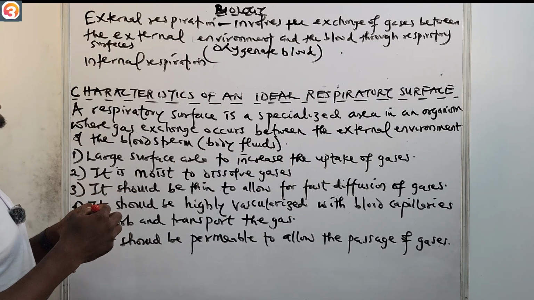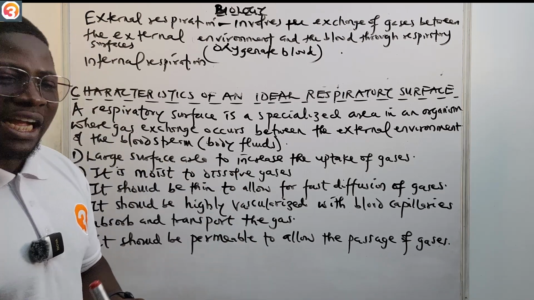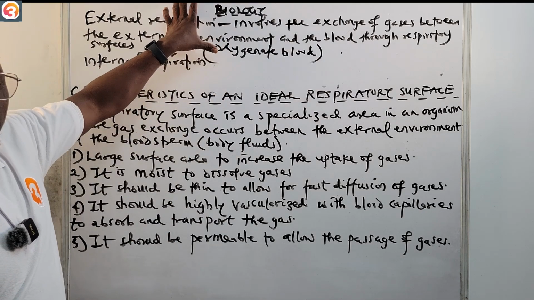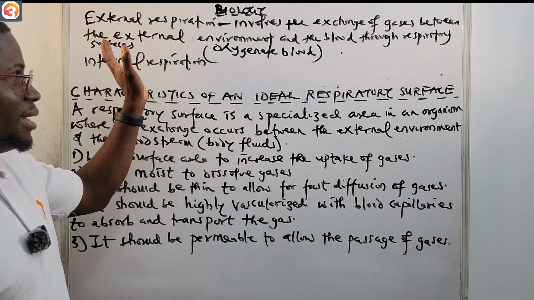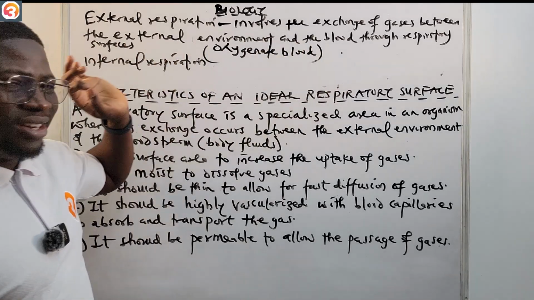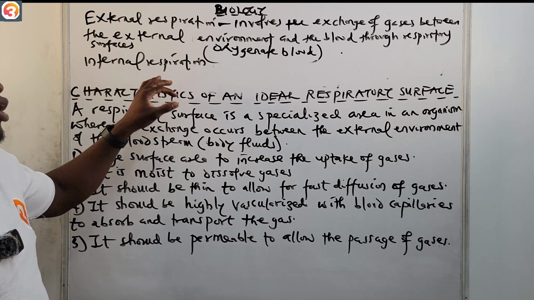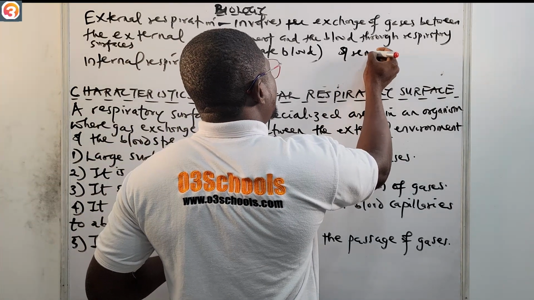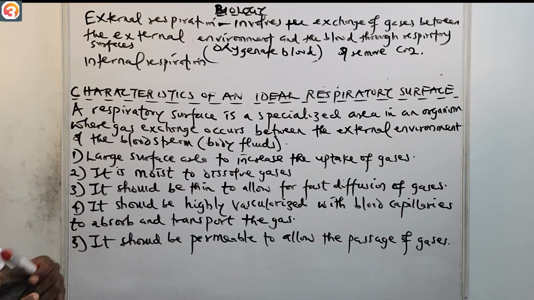The major purpose of external respiration is to oxygenate the blood and then remove carbon dioxide from the body. When we talk about external respiration, we're talking about the exchange of gases between the external environment and the blood through the respiratory surface. The major purpose of external respiration is to oxygenate the blood and remove carbon dioxide from the body. So please take note of that.